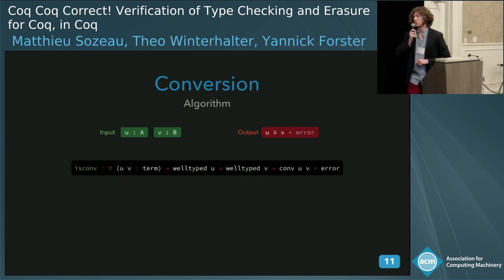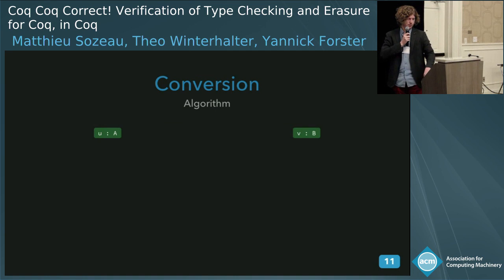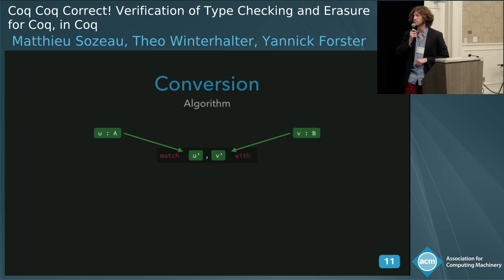Again, this is operating on syntax, so we're considering u and v of type term, and we're assuming that they're well typed. Okay. So how we're doing this is we're first reducing both terms using the weak head reduction that we defined before, and then we're trying to compare both of them.